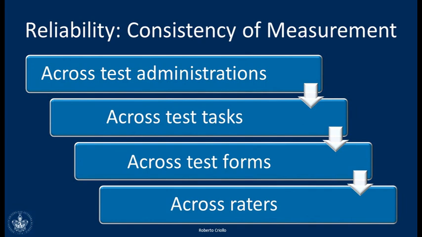So regardless of who is giving you the test, who is rating, who's marking your exam, you should get similar results. Okay, so this is another kind of reliability. It's called inter-rater reliability. So it doesn't matter who administered the test, you should get similar results. If the exam gives you similar results across test administrations and across test tasks and across test forms and across raters, this means that the exam is reliable.